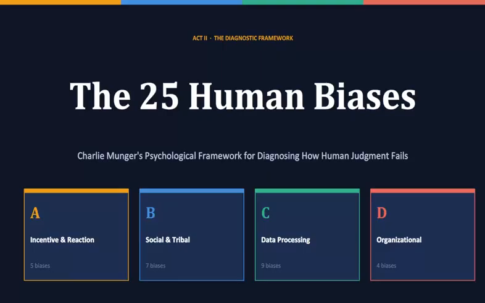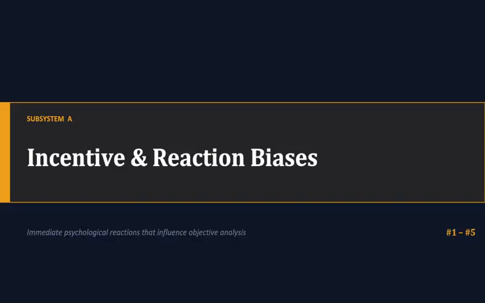His 25 tendencies can be grouped into four categories: incentives and rewards, social and tribal tendencies, social influences, organizational and cognitive biases. Together, they explain why intelligent people sometimes make irrational decisions and why awareness is the first step toward better judgment. Let's begin with incentives and outcomes.